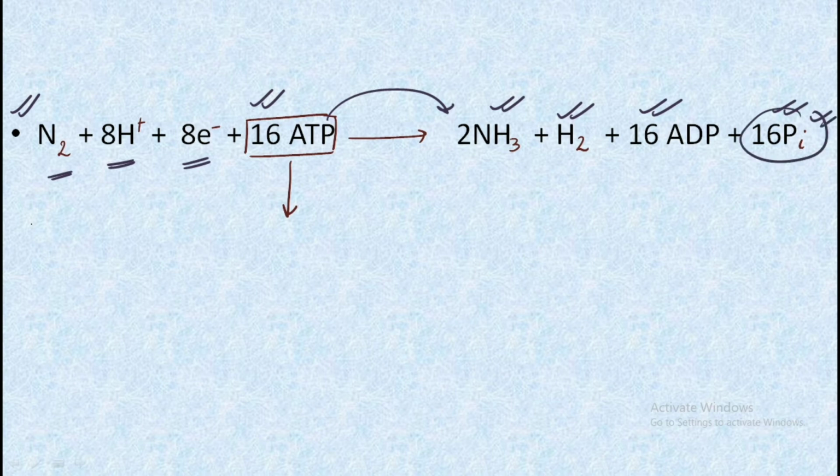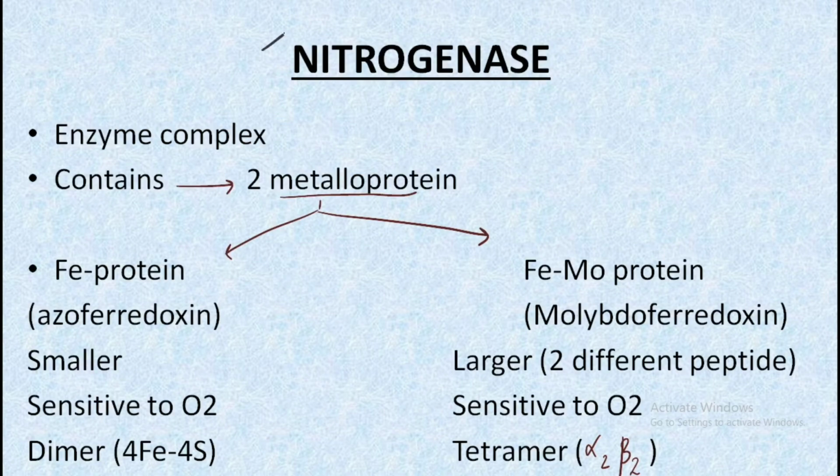So this is the complete reaction, and make sure you remember how many ATPs are used, because one question has been asked from part B from this topic. Let's move forward and understand the nitrogenase, the most important enzyme which is helping in this fixing process. So nitrogenase is an enzyme complex, that is, it has some subcomponents also.